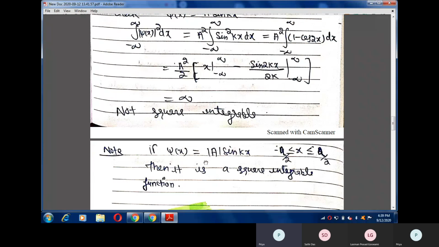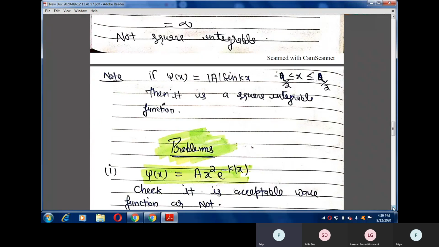So in those problems the limit of this integration changes, and if the limit changes, then the square integral comes out to be finite. So clearly, if the wave function psi of x is a sin kx, but the limit of x is not from minus infinity to infinity but from minus a by 2 to plus a by 2, then this type of wave function is square integrable.